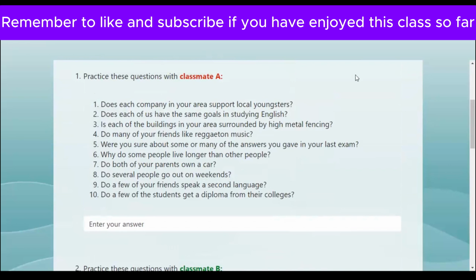Read that question for him. Do many of your friends like reggaeton music? Well, absolutely, the majority of my friends doesn't like reggaeton music. Yeah, they are older. Could you please repeat your answer? The majority of my friends doesn't like reggaeton music.